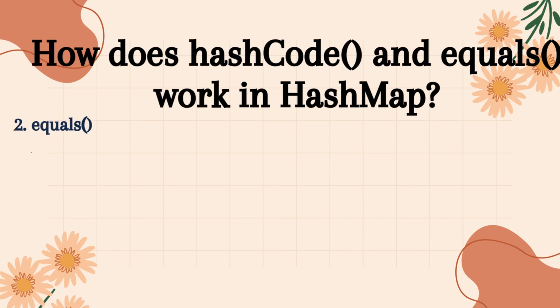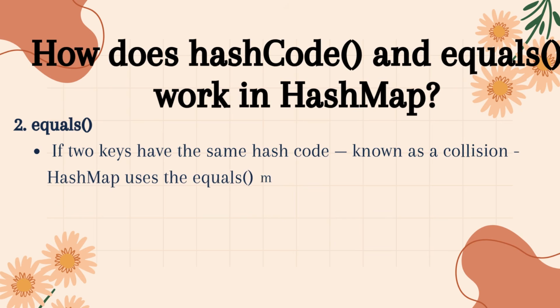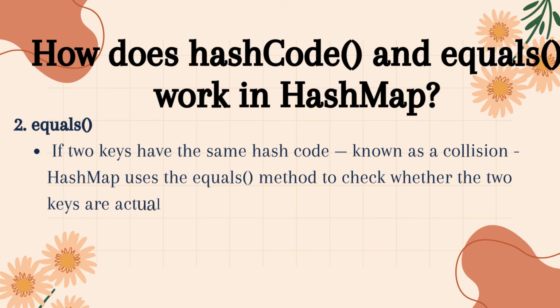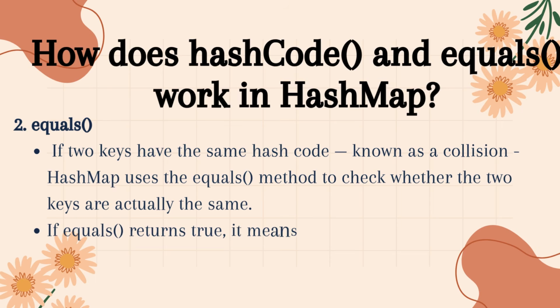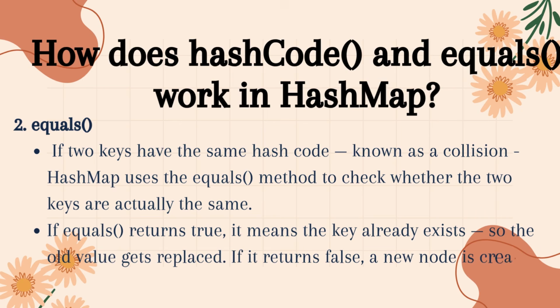2. equals method. If two keys have the same hash code, known as a collision, HashMap uses the equals method to check whether the two keys are actually the same. If equals method returns true, it means the key already exists, so the old value gets replaced. If it returns false, a new node is created in the same bucket, either as a linked list or a balanced tree in Java 8 and above. That's how hashCode method and equals method together make sure each key in the map stays unique.